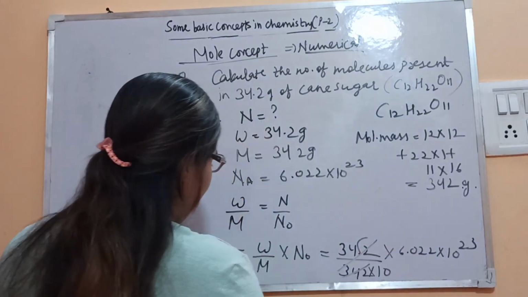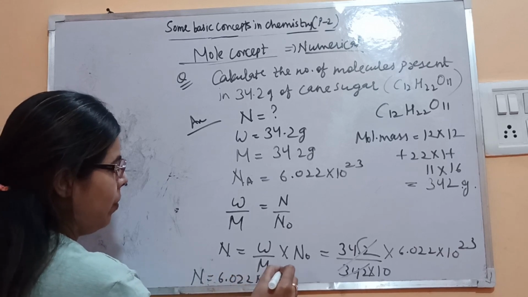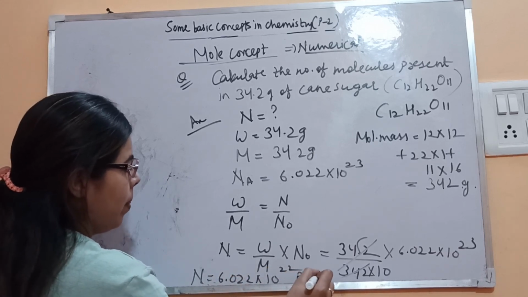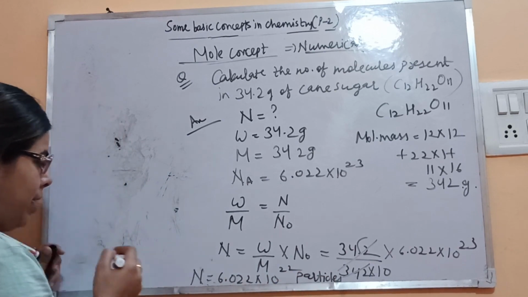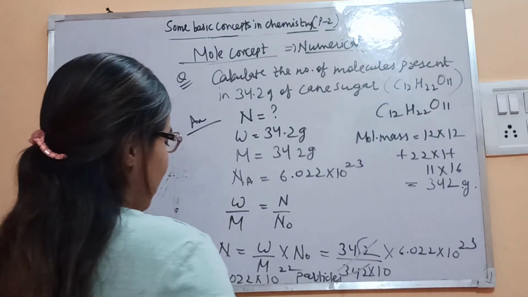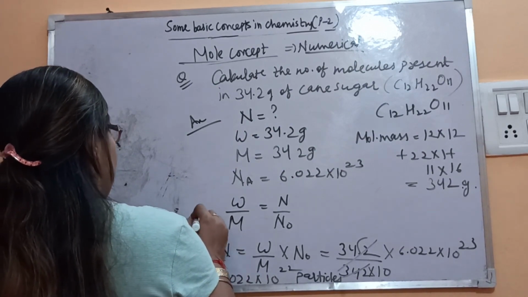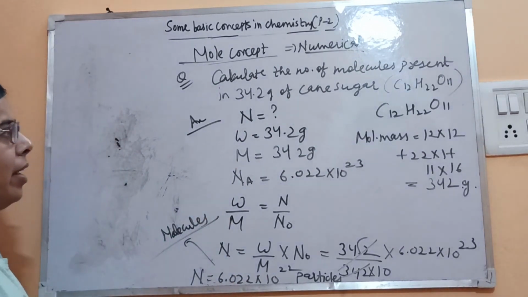This will cancel out, and N is equal to 6.022 × 10^22 particles, that is molecules of cane sugar. In this way you are supposed to solve the numerical.